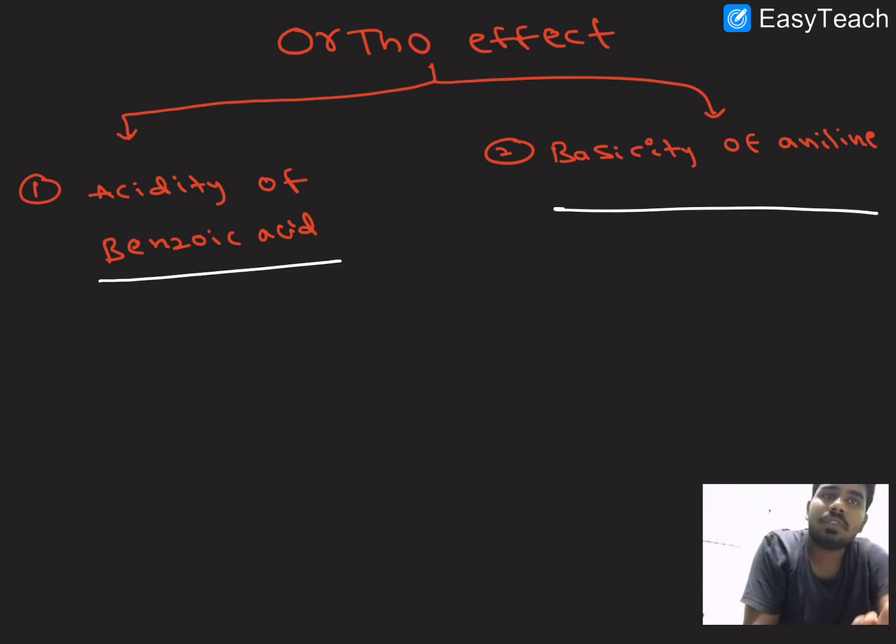What is the ortho effect? Which cases is it affecting? We will see now. We see the ortho effect mainly in benzoic acid and in aniline, right? So let me explain what the ortho effect is. First thing is we are taking benzoic acid. Let me explain the next slide very clearly.